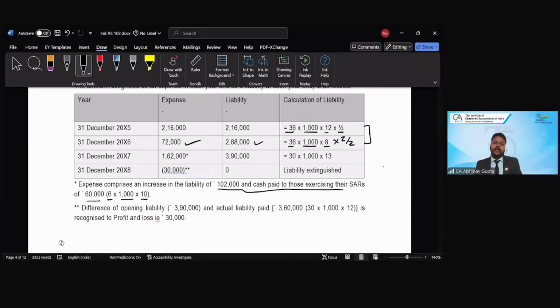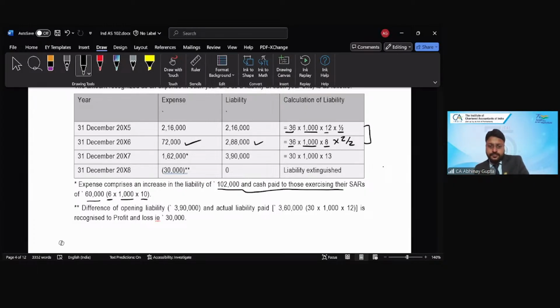And we know for certainty, whenever we are accounting for any cash settled arrangement, we always use the fair value on each reporting date as well as on the date of the settlement. Now, the date of the settlement is coinciding with the reporting date, for which the fair value is given in the question as rupees 10. So 6 into 1,000 into 10. So 60,000 is the payment finally the company is making to these 6 employees who have exercised their rights in 2007, correct?